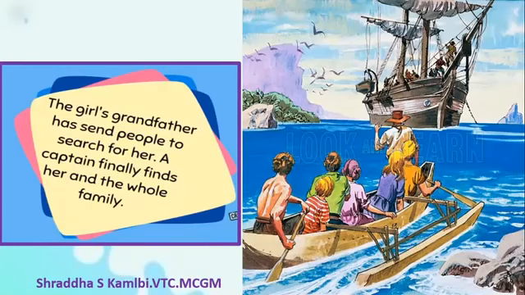And finally the search team hunts around across the oceans, across the seas, and finally the captain finds this girl, and along with this girl the captain finds the entire Robinson family. Okay, so this is how the world comes to know about how the Robinsons have survived for so long and how their ship was wrecked and their entire story. So children, in short, that was the synopsis of the Swiss Family Robinson, which we saw in a pictorial representation.